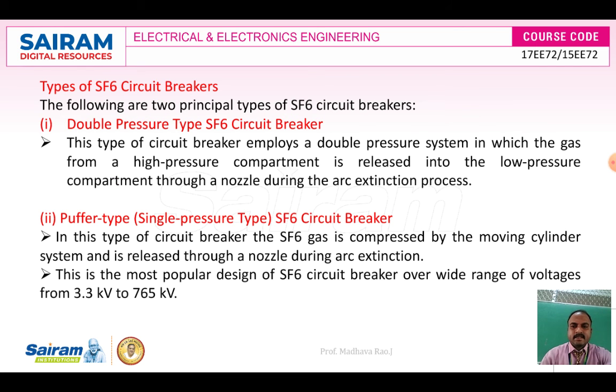Next, the types of SF6 circuit breakers. These are classified into two types: the double pressure type and the single pressure type.